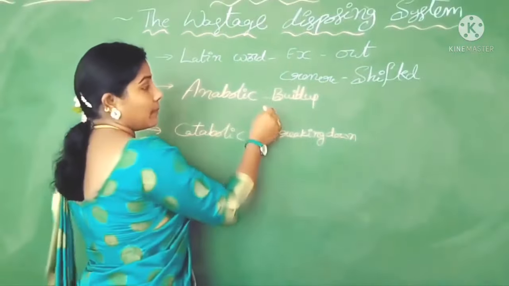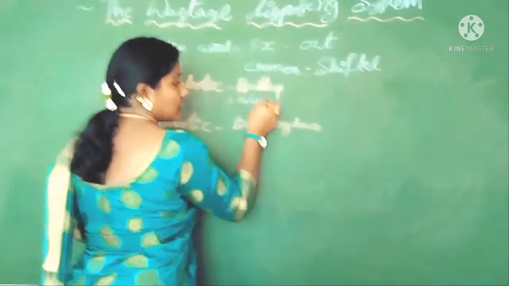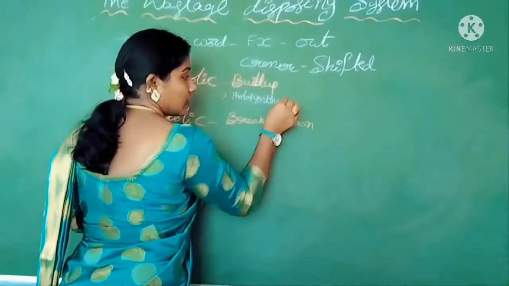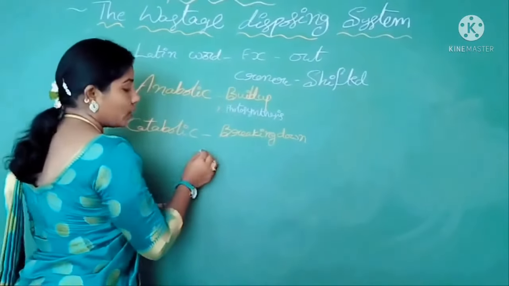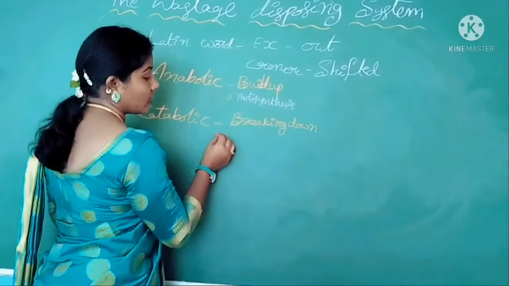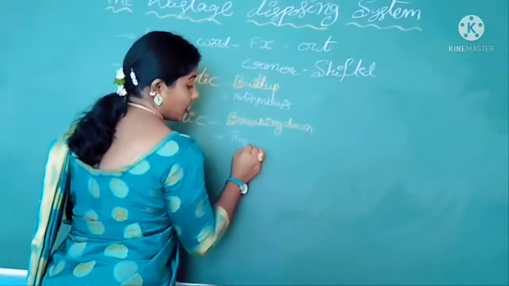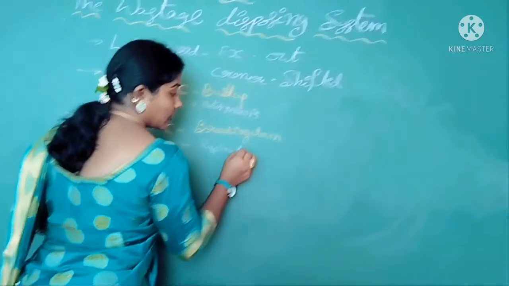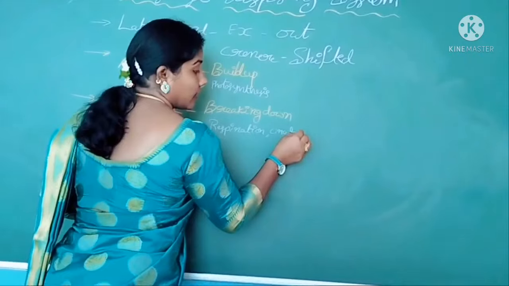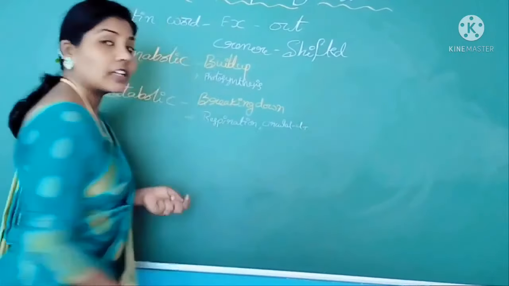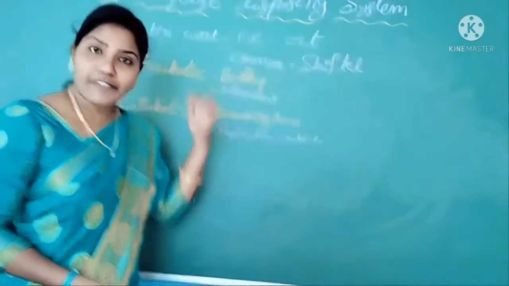For example, photosynthesis is a build-up activity, while respiration, circulation, etc. are breaking down activities. So these are the activities which are running in our body.